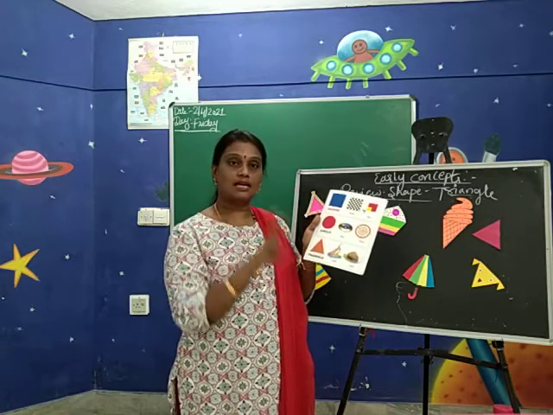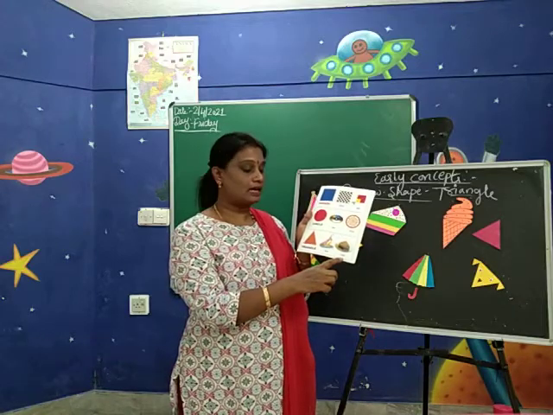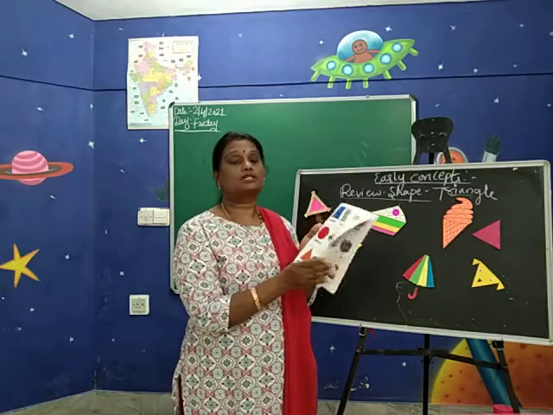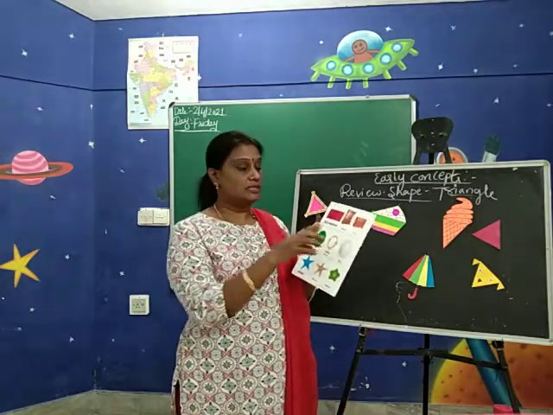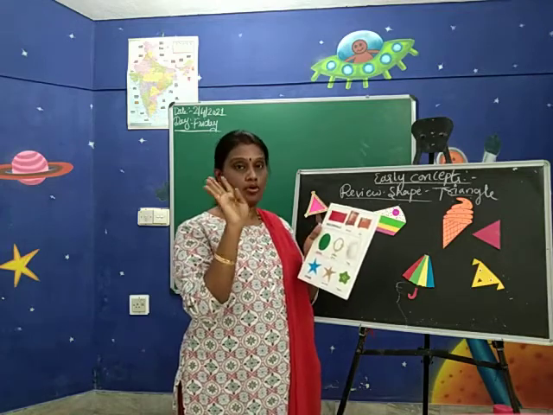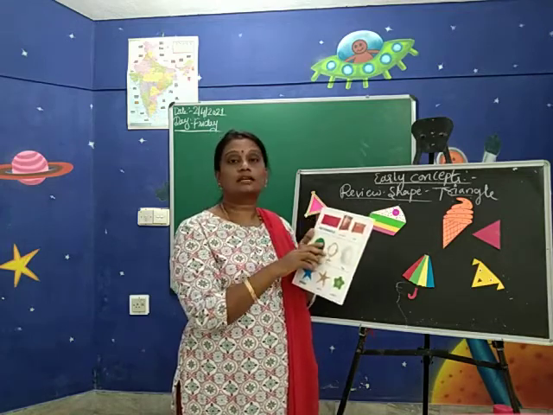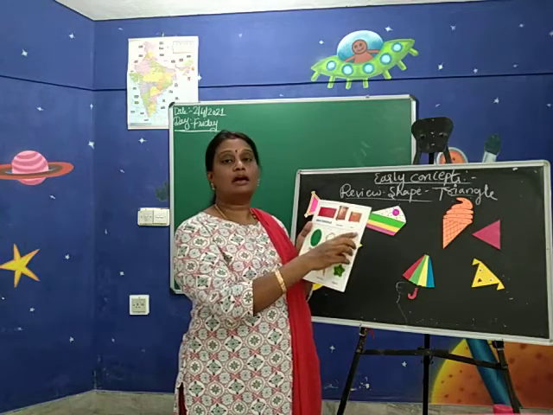Yes, next comes the triangle. Triangle has 3 sides, 3 corners. Example for this triangle is cake, cut piece cake, yacht. So these are the shapes we have realized. Still a shape is there, that is a rectangle. Rectangle has 4 sides, 4 corners. Opposite sides are equal. So example for the rectangle shape is almirah, court.